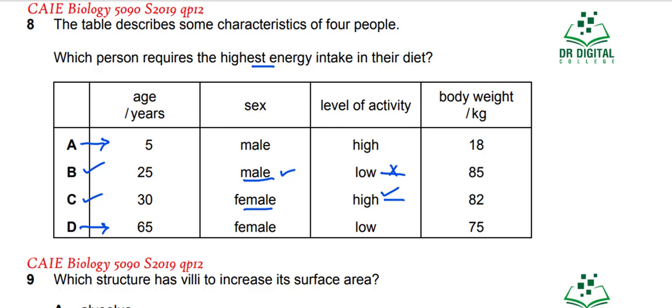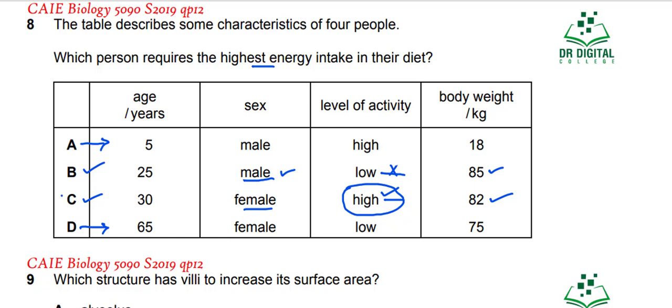Body mass 85 kilogram and 82 kilogram, both are almost correct. But here the key point is that the activity level for this female is very high. That's why the energy requirement by this female must be very high. Although the female is having more fats than muscles, and the muscle tissue is more active than fat tissue, even then when the female is doing some activity, at that time she would need a lot more energy than an inactive or a less active male.